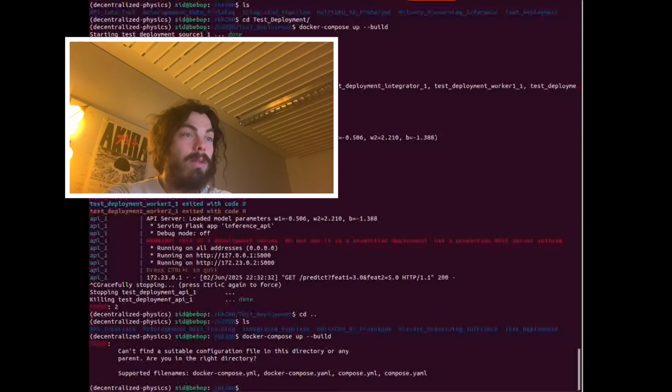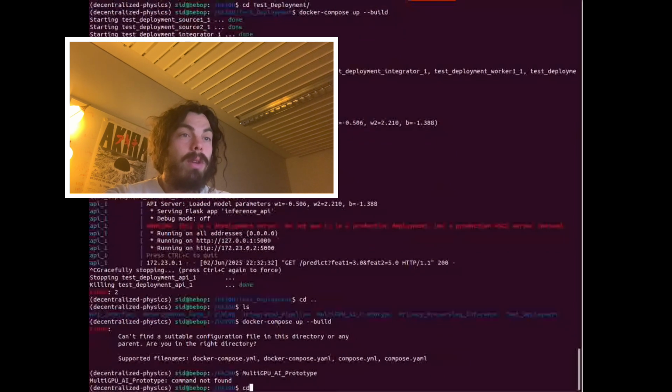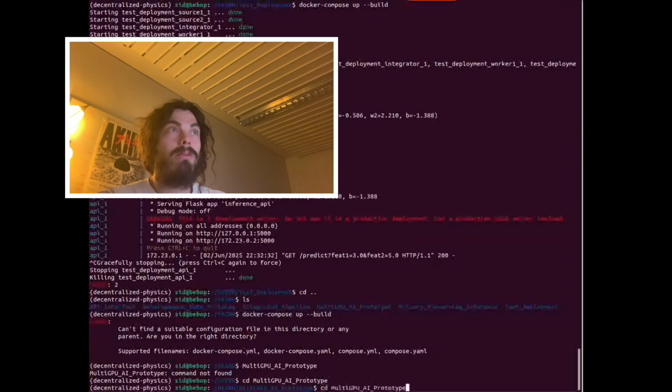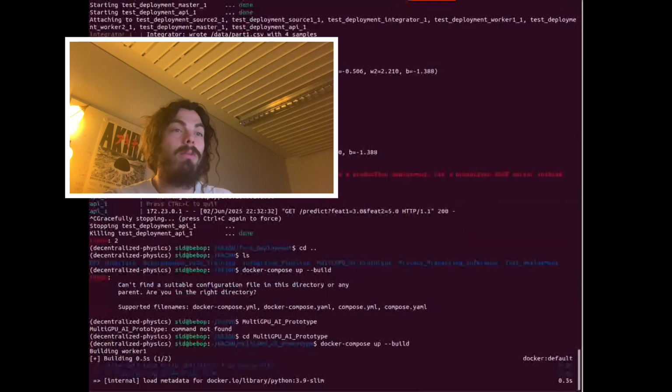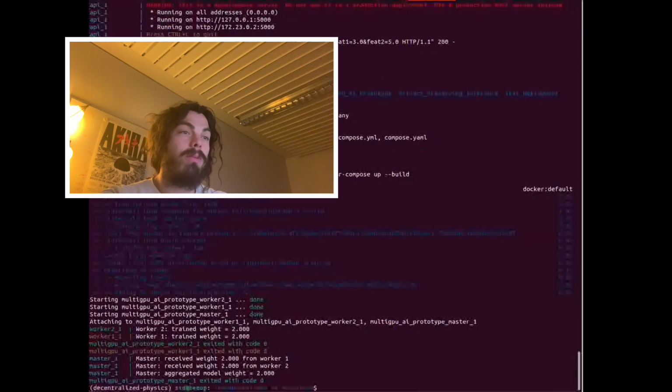We can go to the directory, and we can run Docker compose on this directory. I'll make the code available as well, so you can look at this code, which is basically some Python files and Docker containers, so it can be run for you guys too.